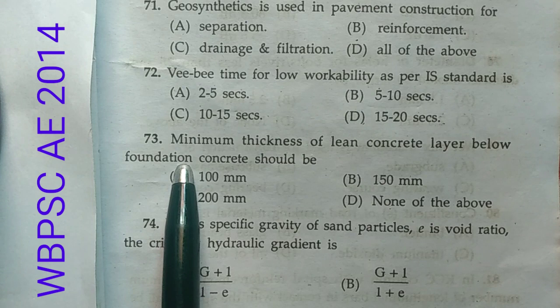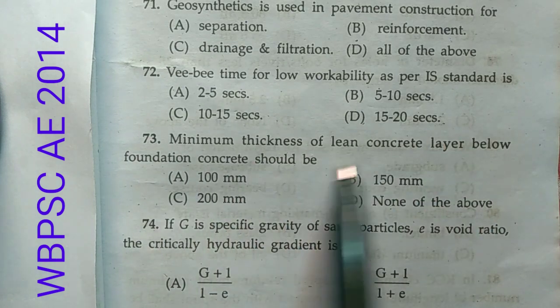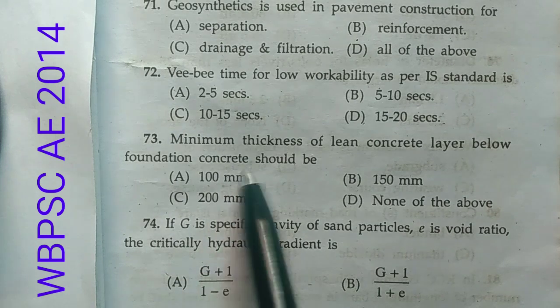Now question number 73. Minimum thickness of lean concrete layer below foundation concrete should be. Where the bearing surface is earth, a layer of lean concrete shall be provided below foundation concrete, and the thickness of lean concrete shall be at least 100 mm unless otherwise specified. So it is 100 mm.